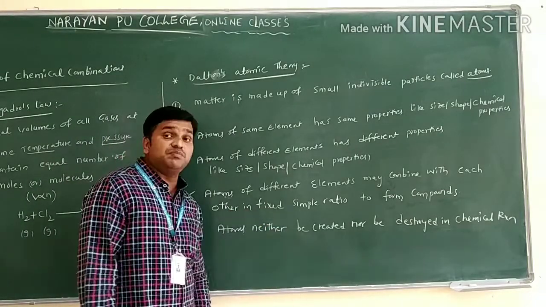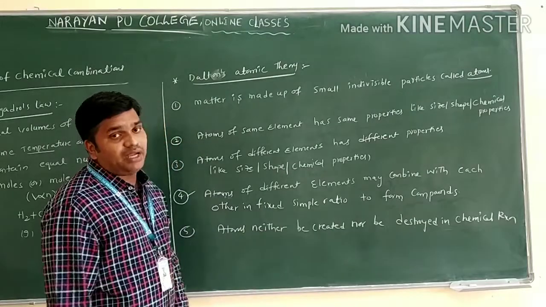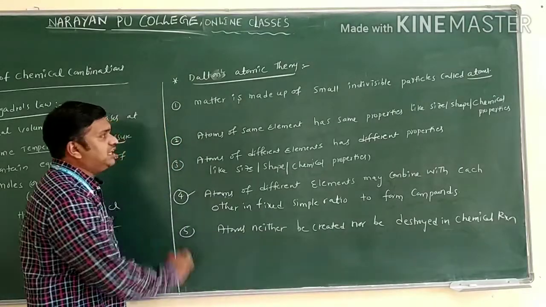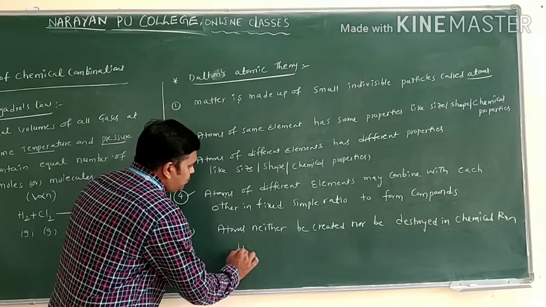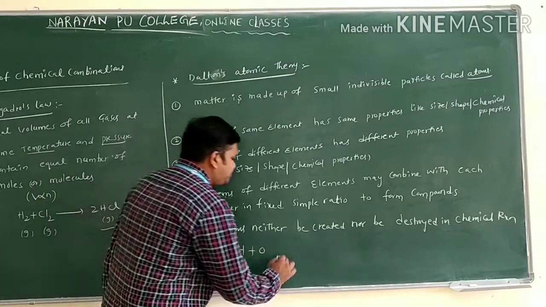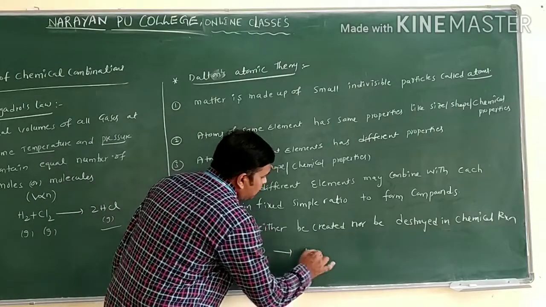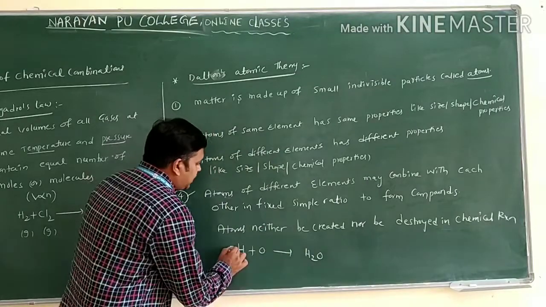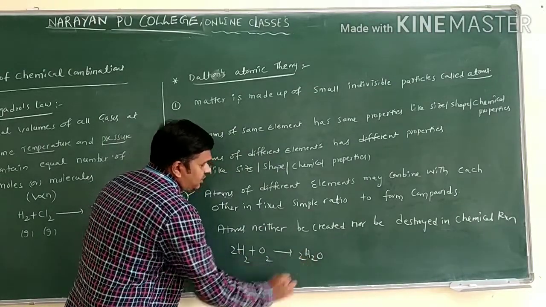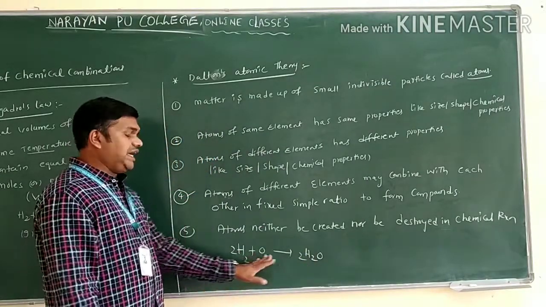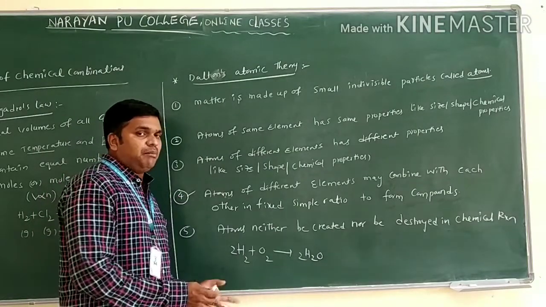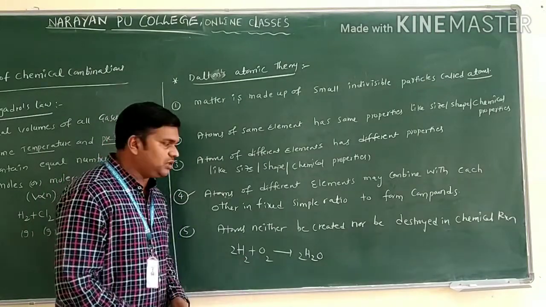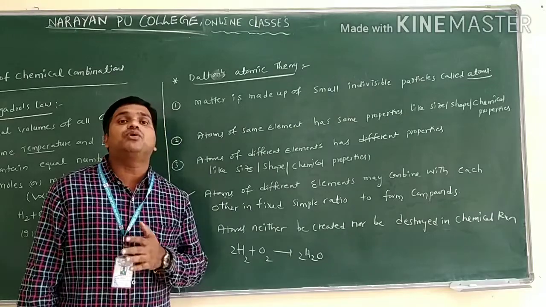Now the next point: atoms of different elements may combine with each other in a fixed simple ratio. They will form a compound. If we take oxygen and hydrogen, both combine to form what? Water only. Here we read 2H2 plus O2 gives rise to 2H2O. Oxygen and hydrogen are different elements. They combine in some fixed ratio. What is formed? A compound is formed only.